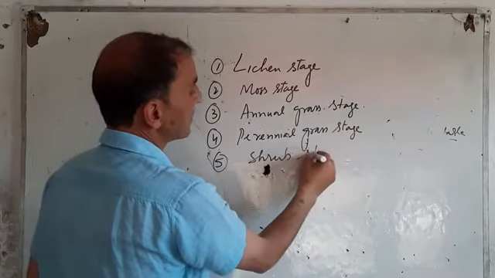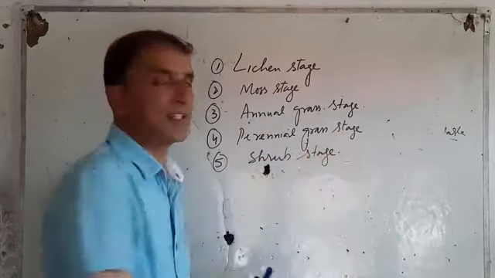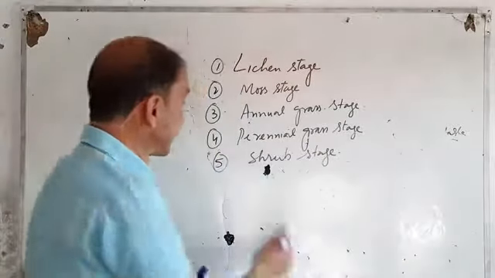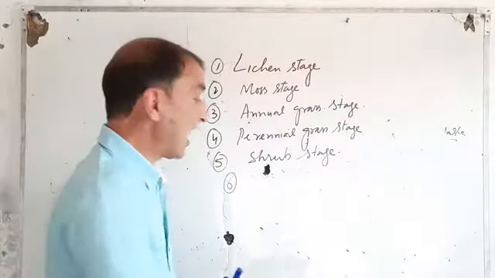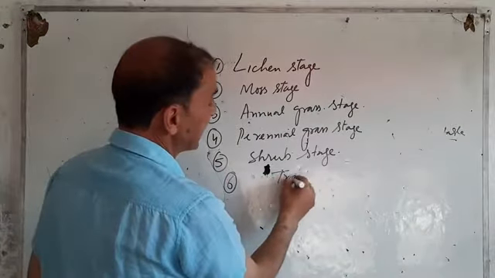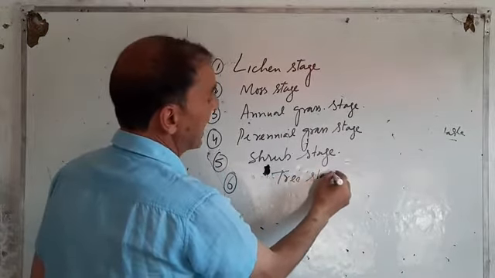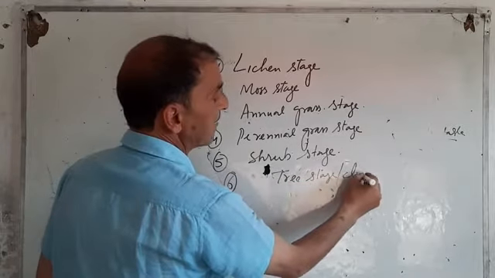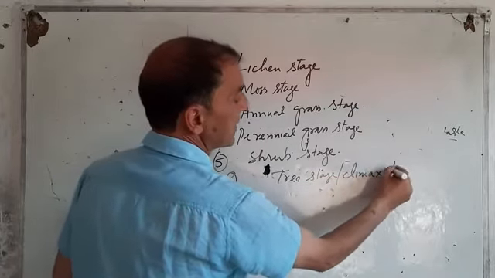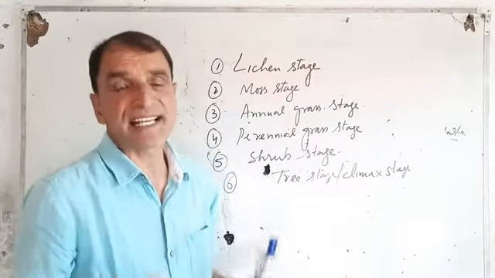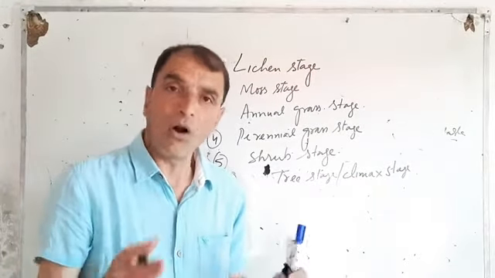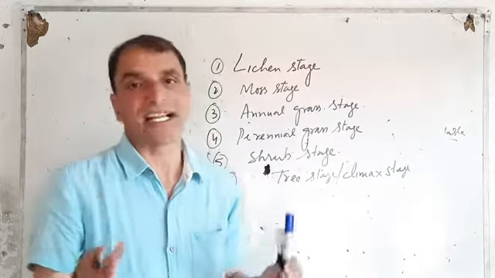Sixth is the tree stage or climax stage, the climax community. These are the stages of primary succession on a rock or a desert.